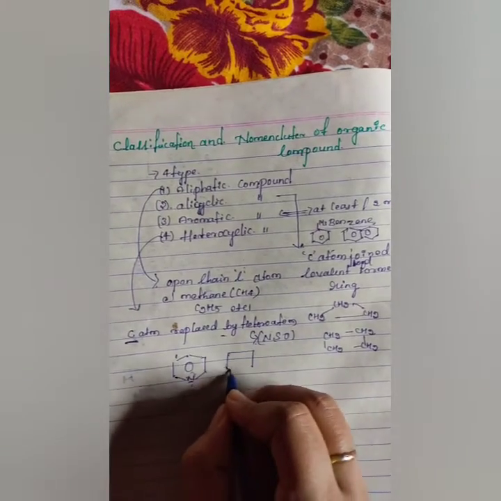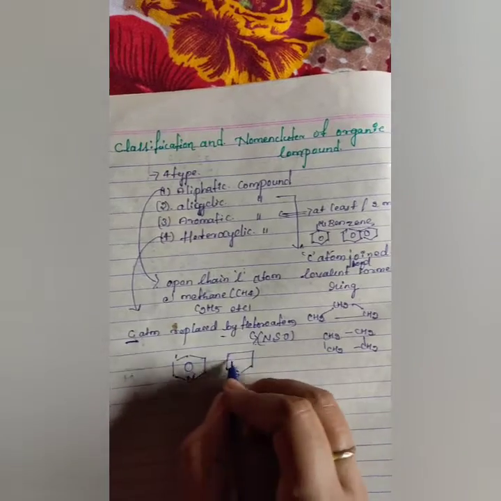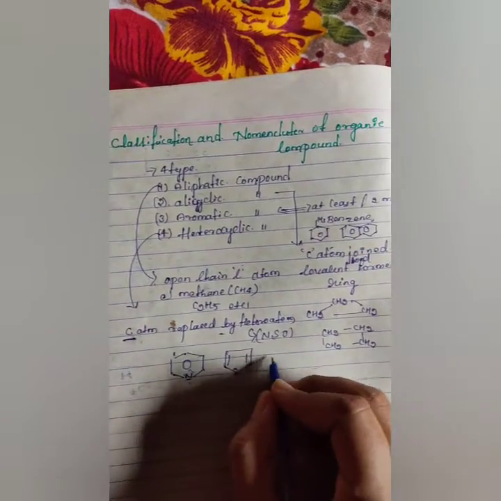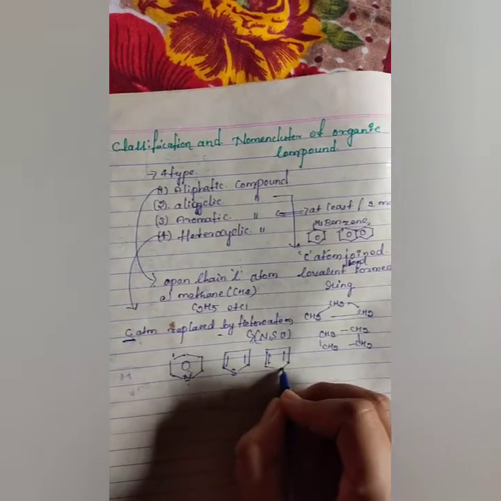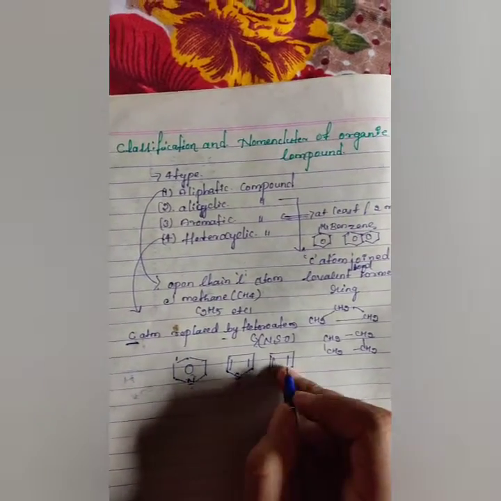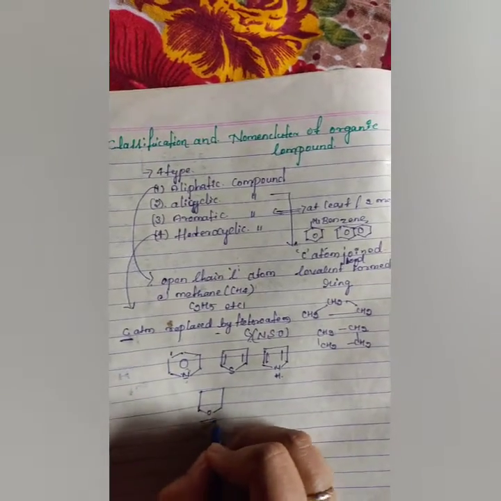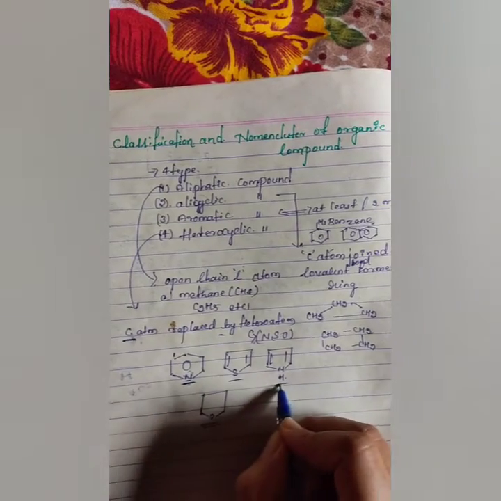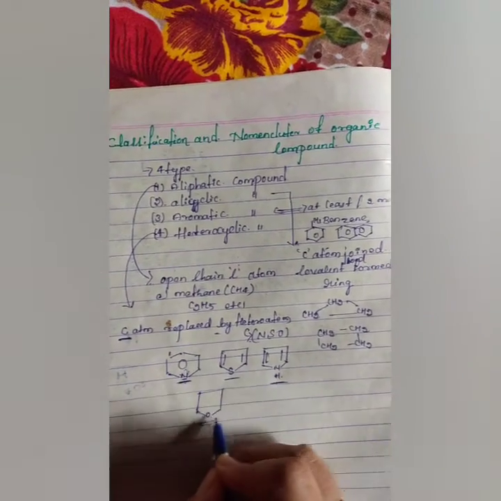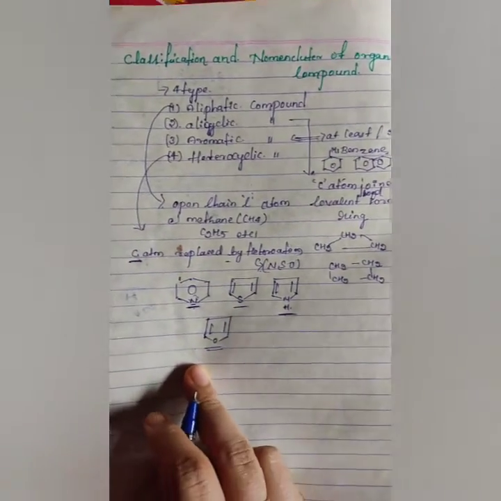Next one is thiophene. Next is pyridine. Another example, furan. So this one is pyridine, thiophene, pyrrole. This is a furan. These are the examples.